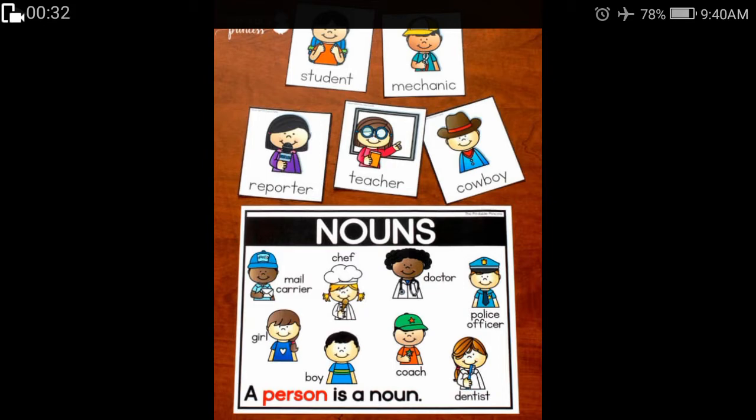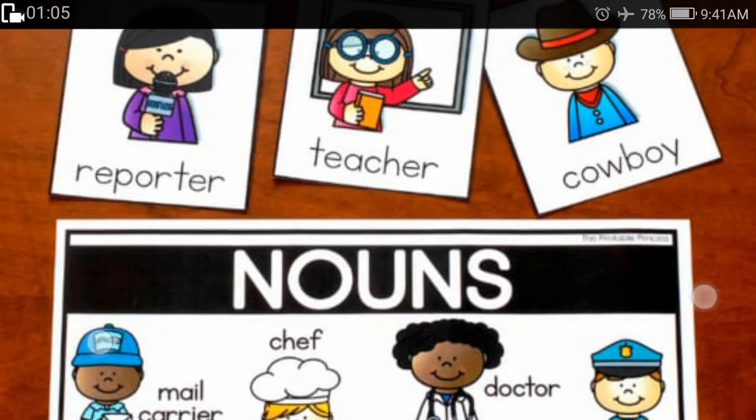When we talk about a person, we talk about their profession or who they are. Like you are a student, people can have different professions. Like I am a teacher, there can be a mechanic, reporter, a cowboy. Who is a cowboy? It's not a boy who has a cow. It is someone who works in a farm and loves to ride horses is known as a cowboy.